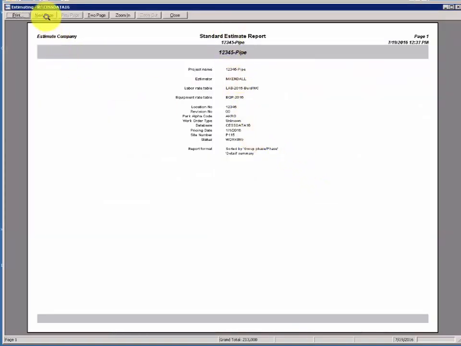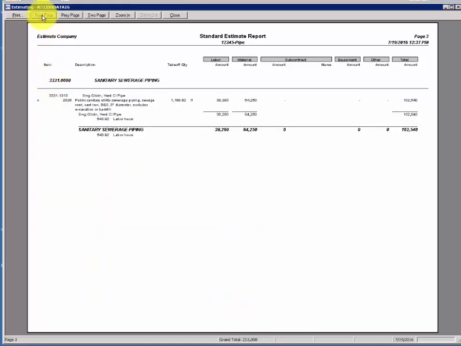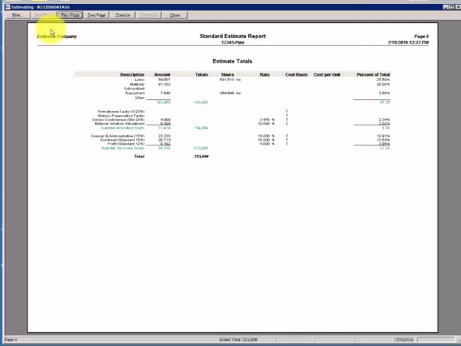There's our cover page. Our 5 cost categories are displayed along with the total of the cost categories. We have a hierarchy of group and then phase, and under phase we have the individual items with totals for every phase and totals for every group. Click next page at upper left. Last page will be the totals page showing your add-ons.